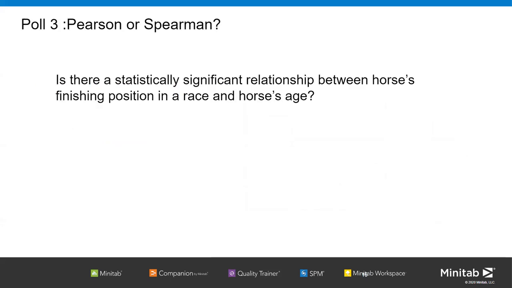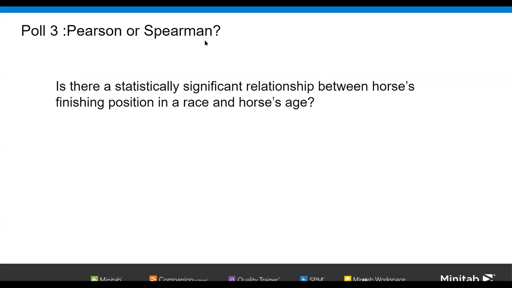So I'm going to launch poll number 3. Here I want to understand if you have understood or not. If I want to know whether there is a statistically significant relationship between a horse's finishing position in a race and the horse's age, which one of these are you going to use? A Pearson correlation or a Spearman's rank correlation?